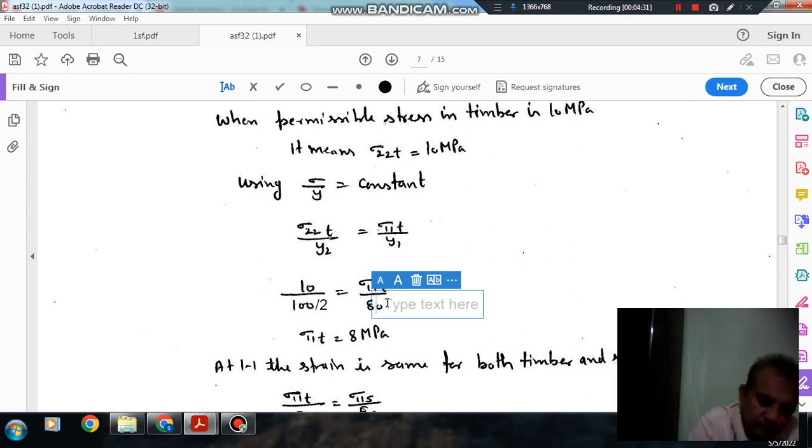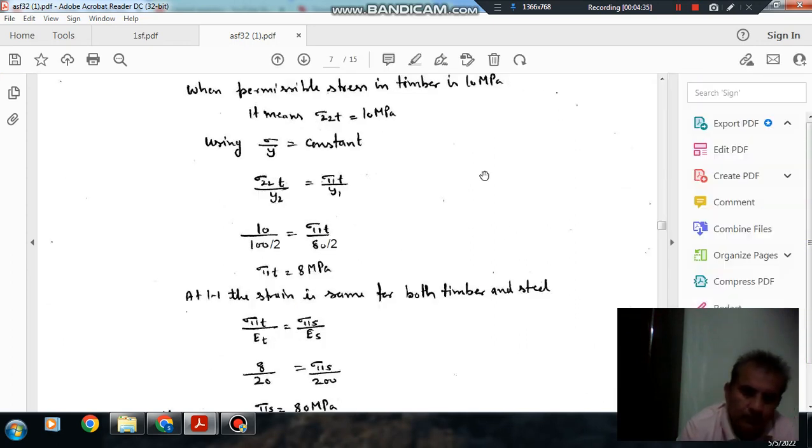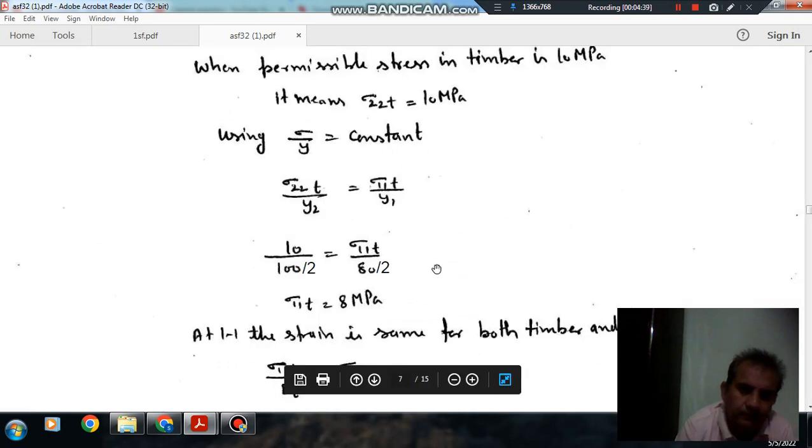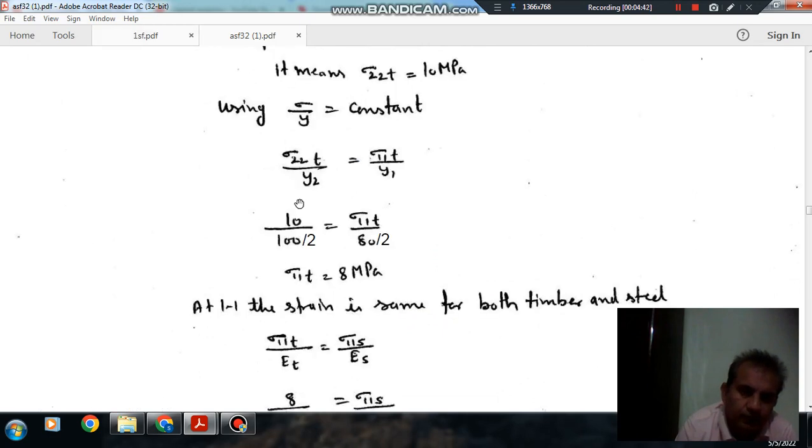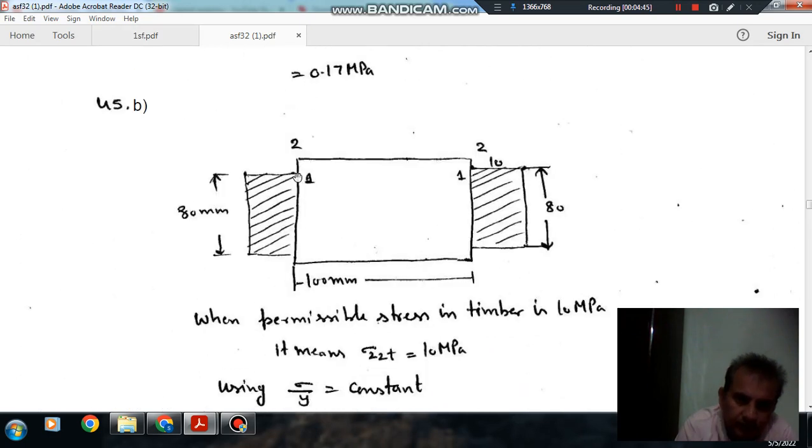So sigma 11 T will be 8 MPa. Now we have found out the stress at section 11.